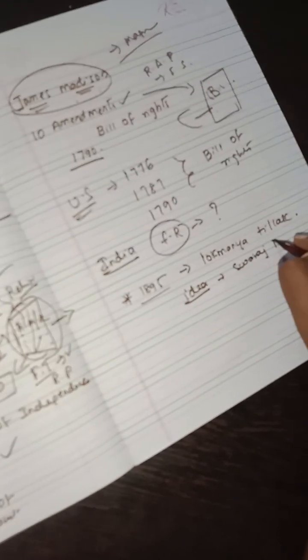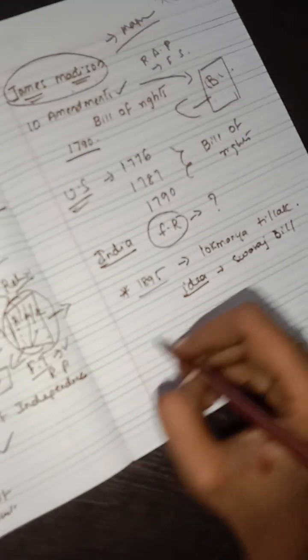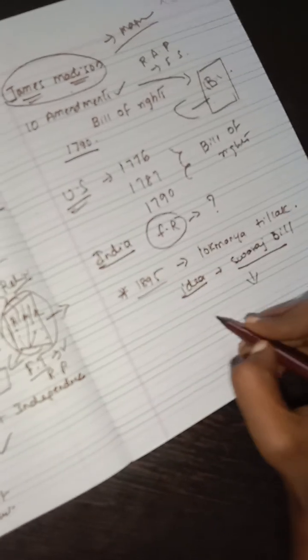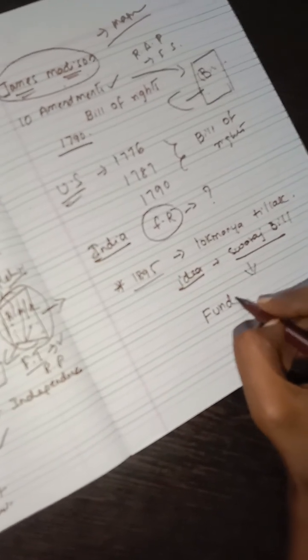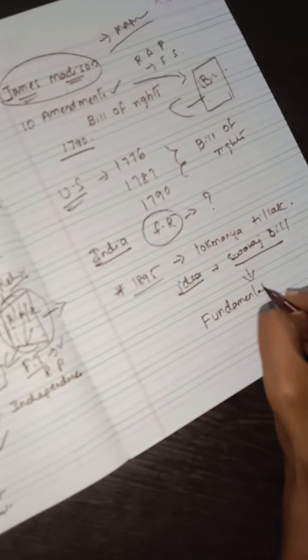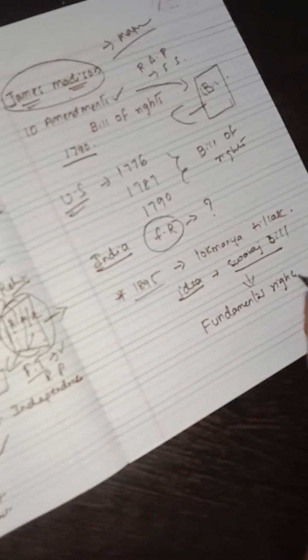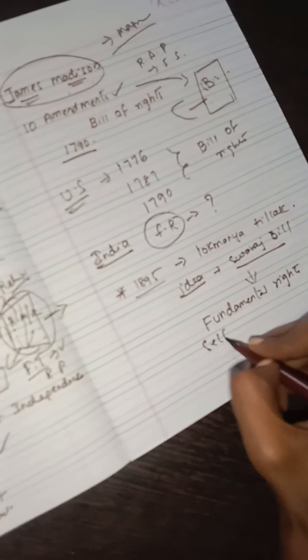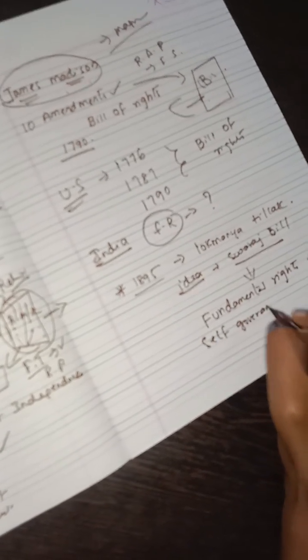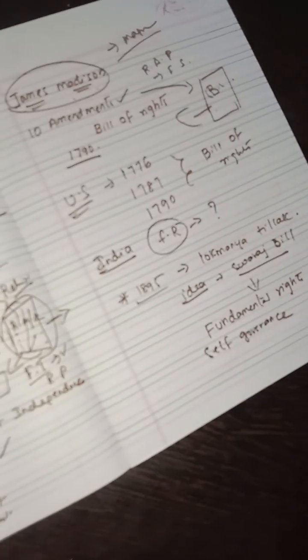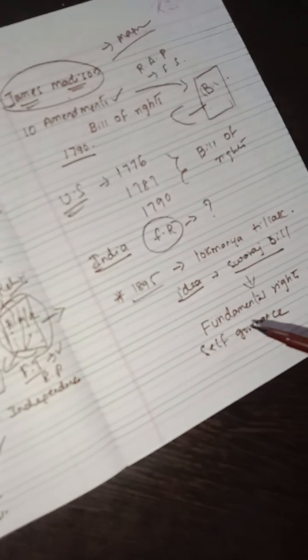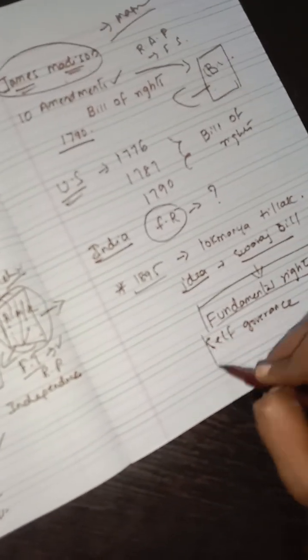The main intention of the Swaraj Bill is fundamental rights and self-governance.